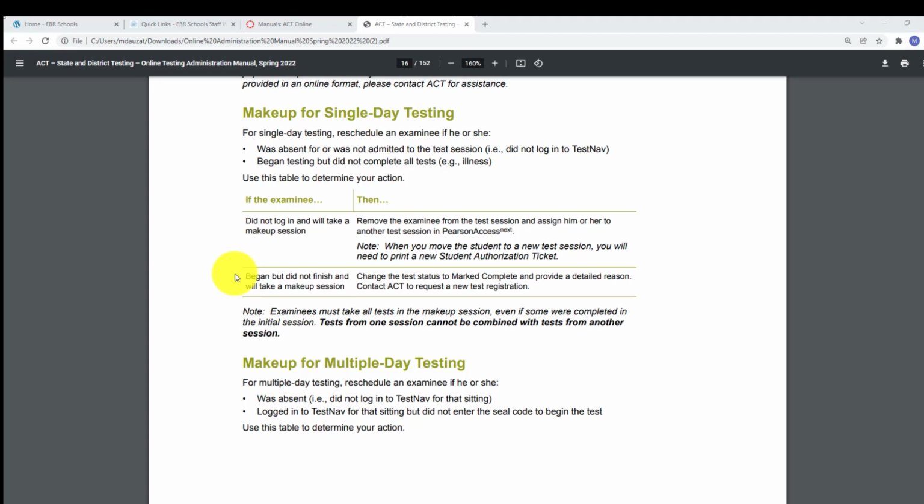So if a student began but did not finish and will take the makeup, so for example, the student took test number 1, got ill, went home, let's say. And remember, this is all in single day testing. Got ill, then the student's going to retake all 4 tests on another day. But you have to mark this test status as marked complete and provide a detailed reason. So let me show you how to do that.